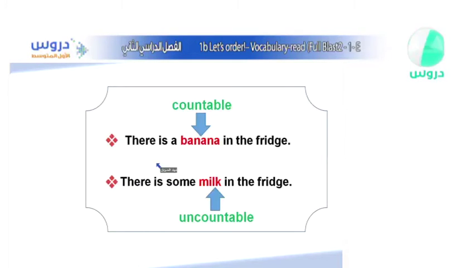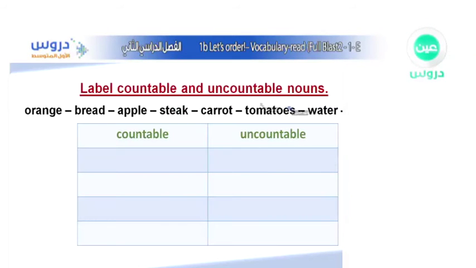Do you want a glass of milk? Yes, please. I want 3 glasses of milk. You see? It's uncountable. The word milk, uncountable. That's why we have to use the word some with it. Okay? So I believe you get it right now.